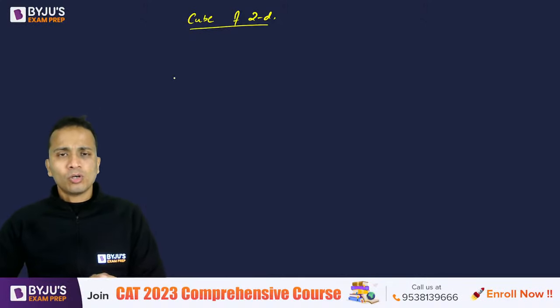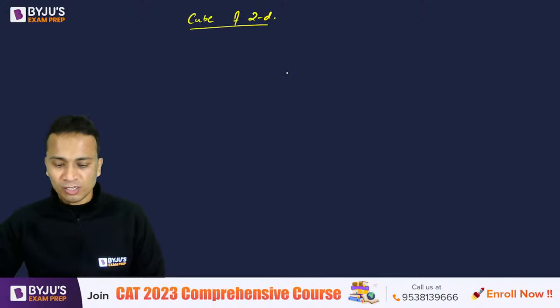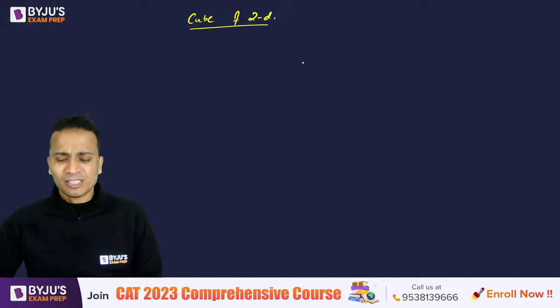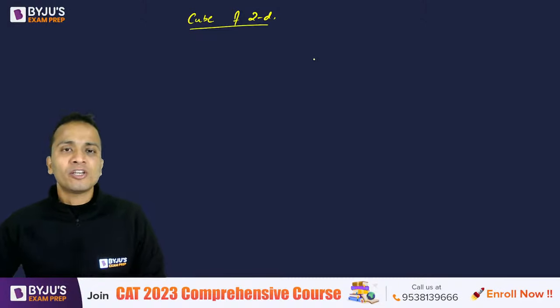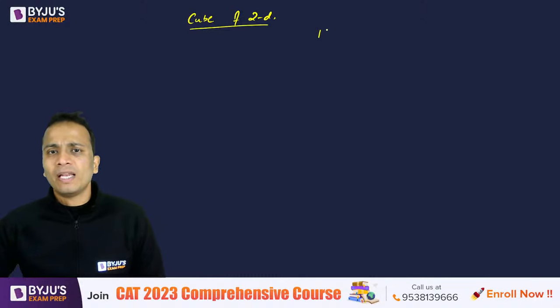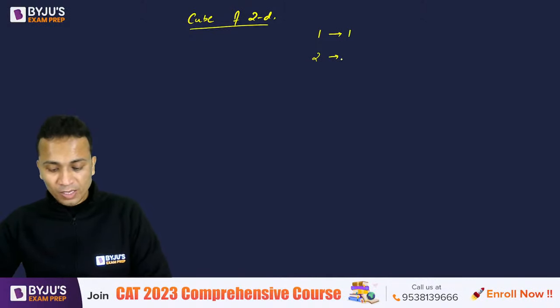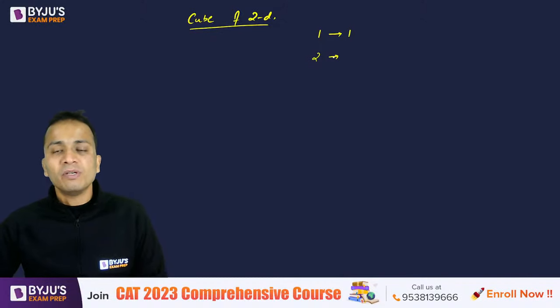Okay, so quickly I'll write the cubes of first 9 natural numbers. I hope you all will be knowing these numbers, but still, to be on safer side, I'll quickly mention the cubes of first 9 natural numbers. So starting from 1, obviously, so 1 cube will be equal to 1. Then 2 का cube कितना होता है? You all can write simultaneously, all of you. So friends, all of you can reply with the cubes of these numbers. So what is the cube of 2? It is equal to 8.